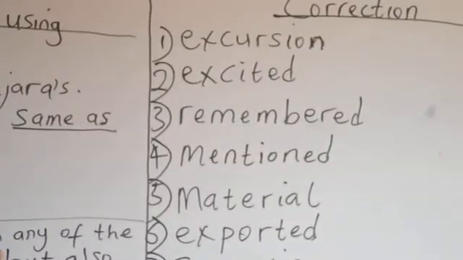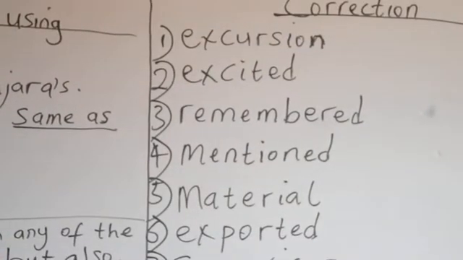E-S-C-U-R-S-I-O-N, excursion. Number two, excited. E-X-C-I-T-E-D, excited. Number three, remembered.